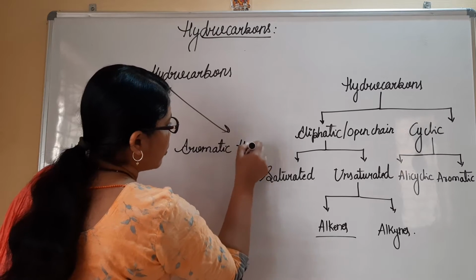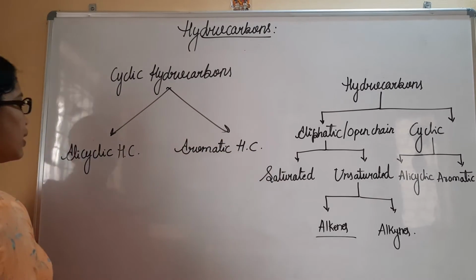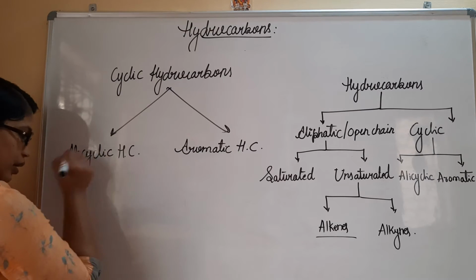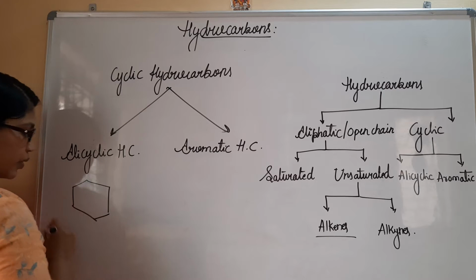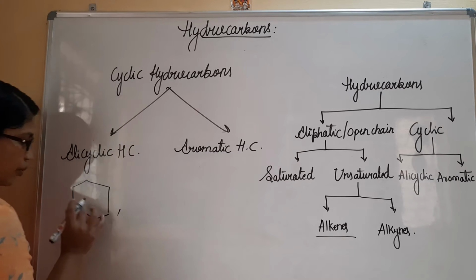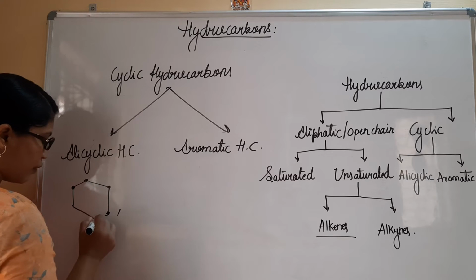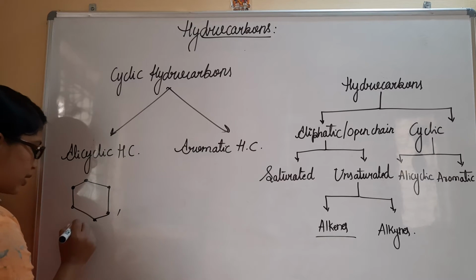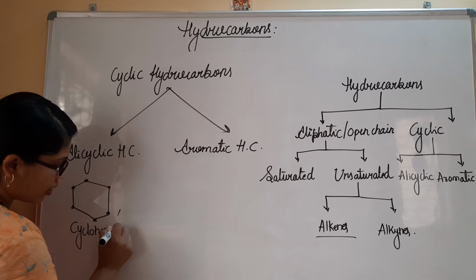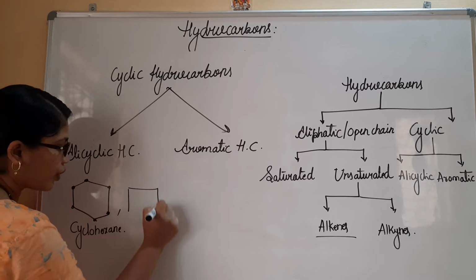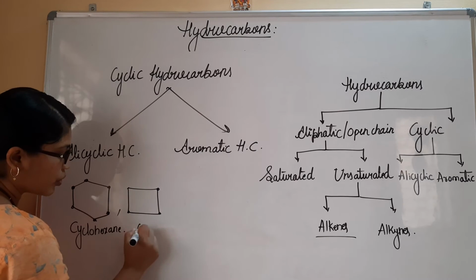Alicyclic hydrocarbons are ring-like compounds. This is an example with 6 carbon atoms, 1, 2, 3, 4, 5, 6. It is called cyclohexane. I have 4 carbon atoms, 1, 2, 3, 4, so it is called cyclobutane.